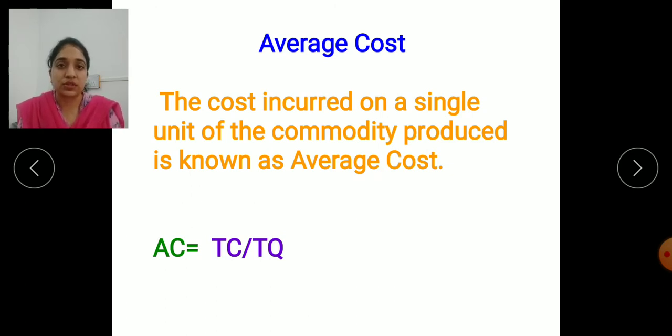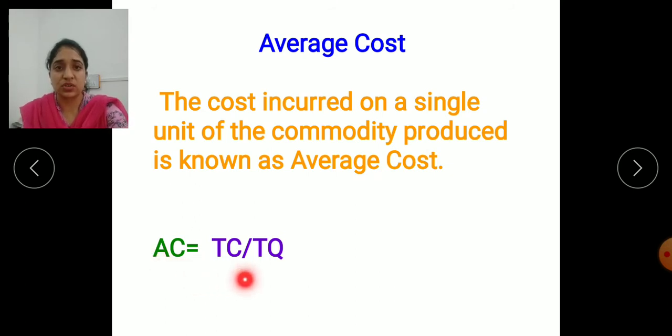जब भी प्रोड्यूसर्स सप्लाई करना स्टार्ट करते हैं और एट वंस दे प्रोड्यूस थिंग्स एट अ टाइम, and when he or she or that producer wants to find out what is the cost of the particular commodity produced by him, and when he finds that cost of that particular thing, that means the single commodity, that can be called as the average cost.